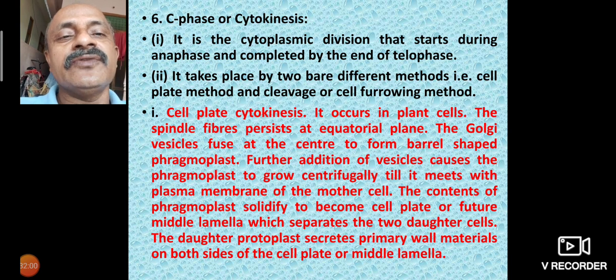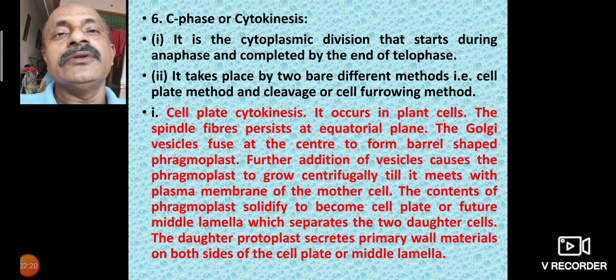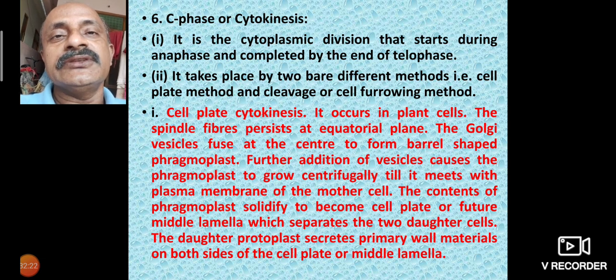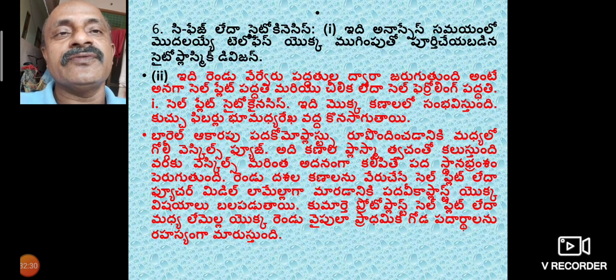The contents of the phragmoplast solidify to become a cell plate, or middle lamella, which separates the two daughter cells. The daughter protoplasts secrete primary cell wall material on both sides of the cell plate or middle lamella. So the two parts are separated, one cell and the other cell forming.